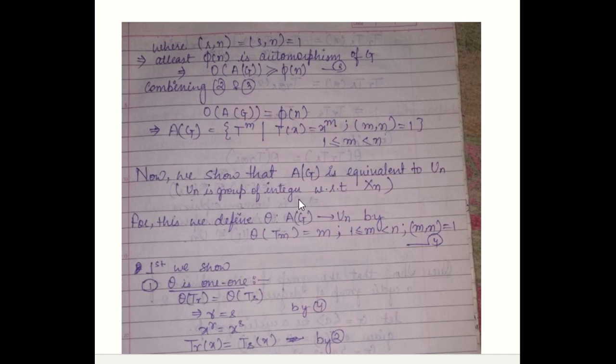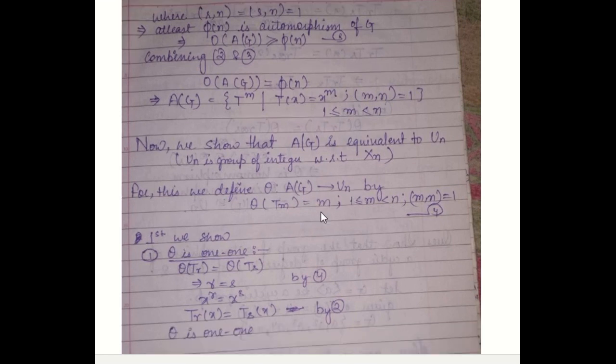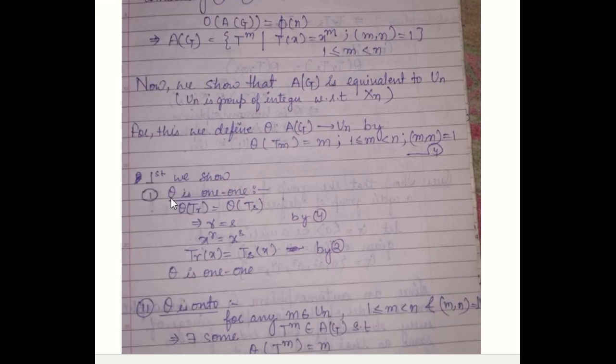Un is the group of integers with respect to multiplication mod n. For this we have to define a mapping between Ag and Un, which is defined by theta, where theta(Tm) is equal to m, where m is less than n, and m and n are relatively prime integers. First we show theta is 1-1. For this we take two images equal, theta of Tr equal to theta of Ts. So by definition r is equal to s.